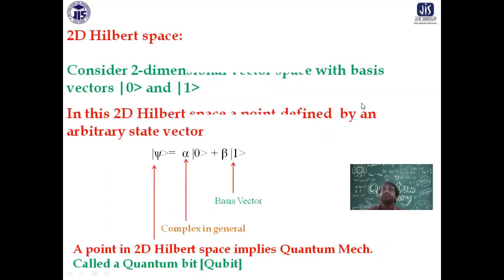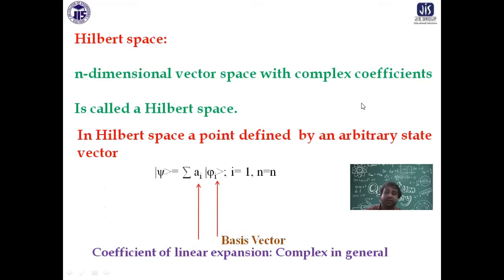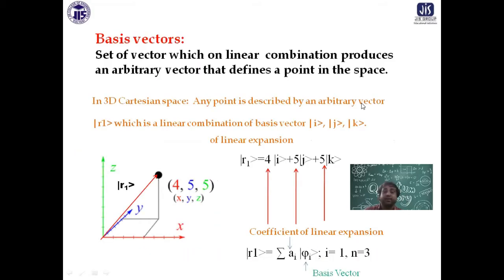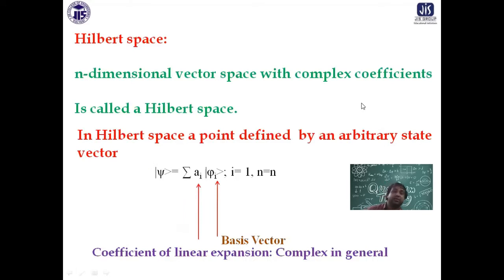The main difference is that in Hilbert space, this a_i, the coefficient of linear expansion, is in general a complex quantity. In real space they have to be real, because they are defining the real position of an object. Now here it is complex. Those a_i's are complex.